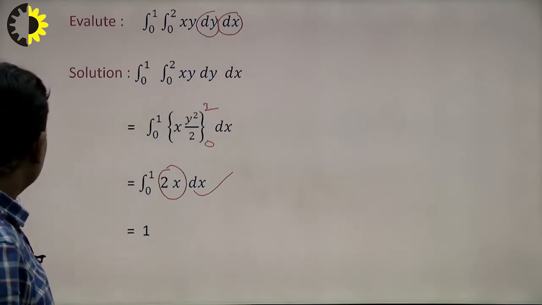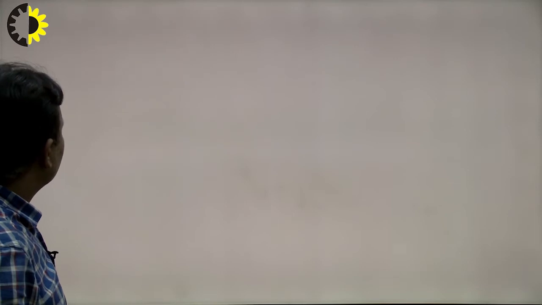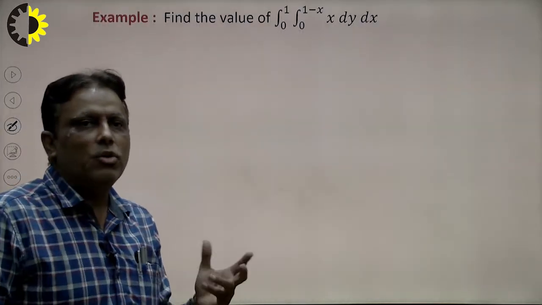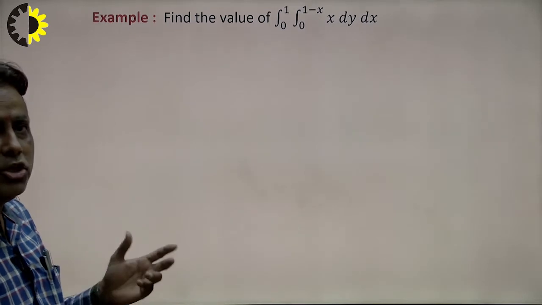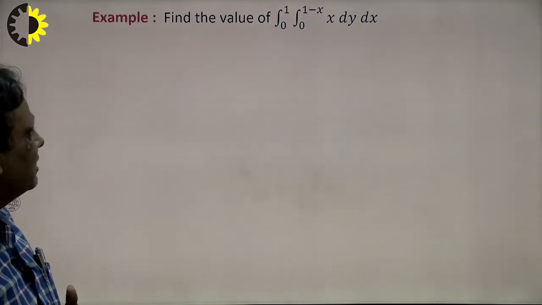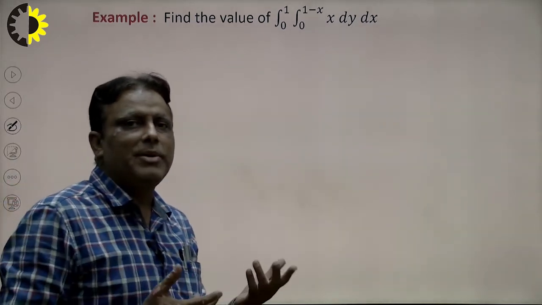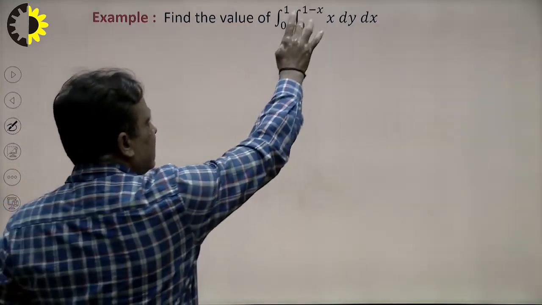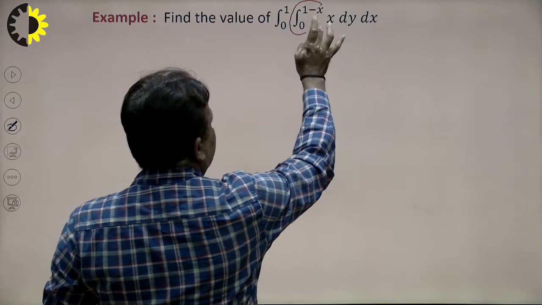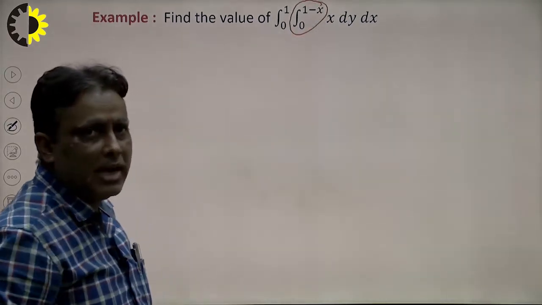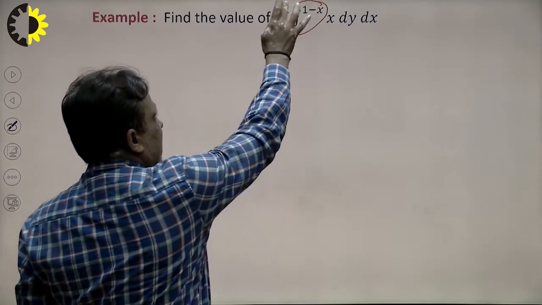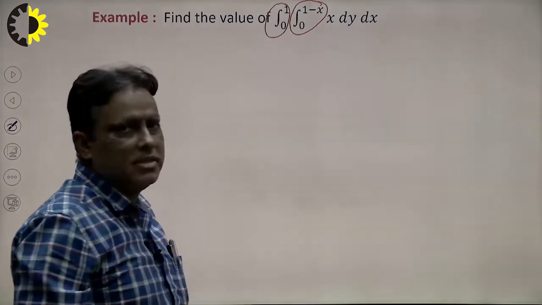Suppose the question is that limits are not constant. This is our next problem: the value of the integral 0 to 1 and 0 to 1 minus x, of x dy dx. But the question is which will be the limit of y and which will be the limit of x. This limit is in the form of x, that means this is the limit of y, and the constant limit is x. We can read it in such a way.